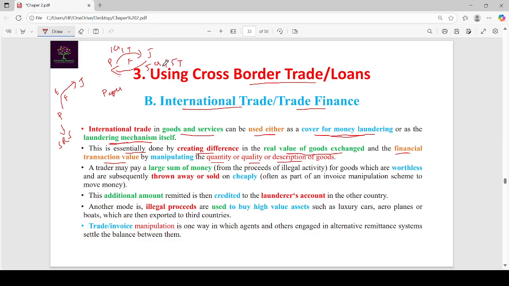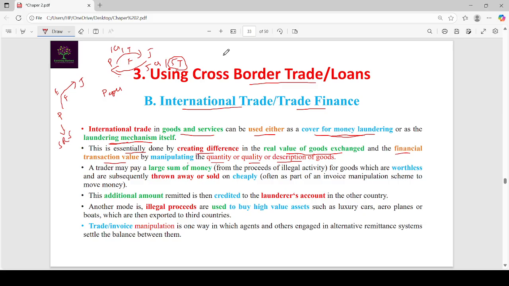So he manipulated the invoice. Actually, he exported 1 ton worth 1 crore. In return, he received 5 crore, and for that 5 crore, he has shown in the invoice that he exported 5 tons. That is, he manipulated the quantity of the goods or services in international trade. So this is the manipulation of quantity.